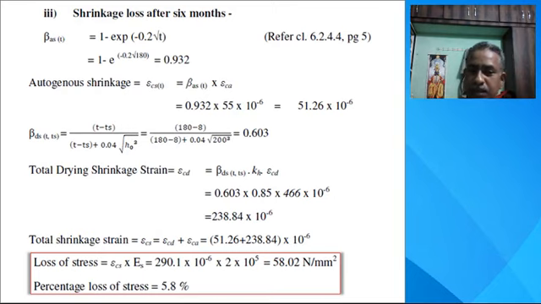That means at the initial stage, shrinkage loss is more. It reduces with time. Now this is the shrinkage loss after 6 months. Repeat the same procedure. β_as = 1 − exp(−0.2√t). Here 6 months is there, so instead of 1 year, 365 days, it is 180. Remaining steps are the same. Here it is observed that loss of stress at the age of 6 months is 5.8%.